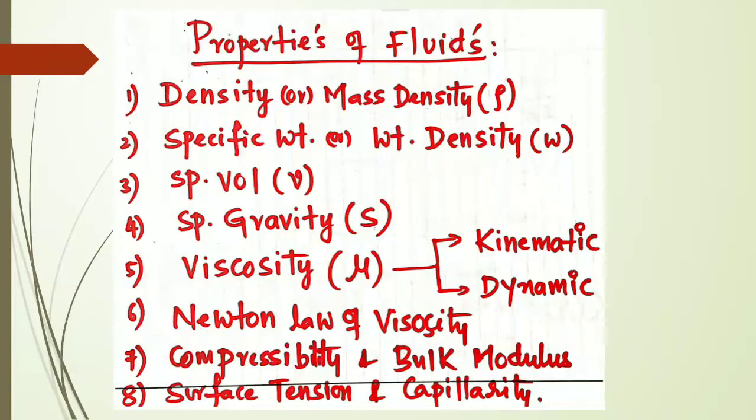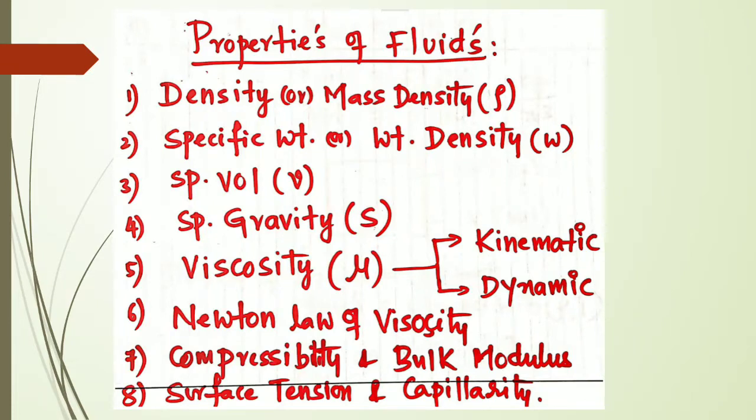So property is one in which it tells about the characteristics of the fluid, different characteristics of the fluid. That is called as property. I'll repeat. Property is one in which it tells about the different characteristics of the fluid. Okay, characteristics in essence, it tells about pressure, temperature, density, viscosity, etc.